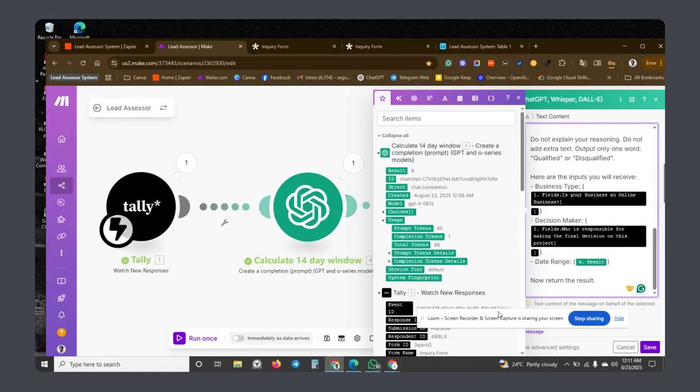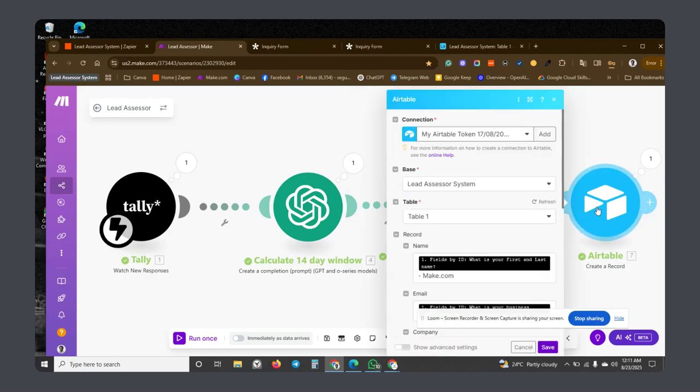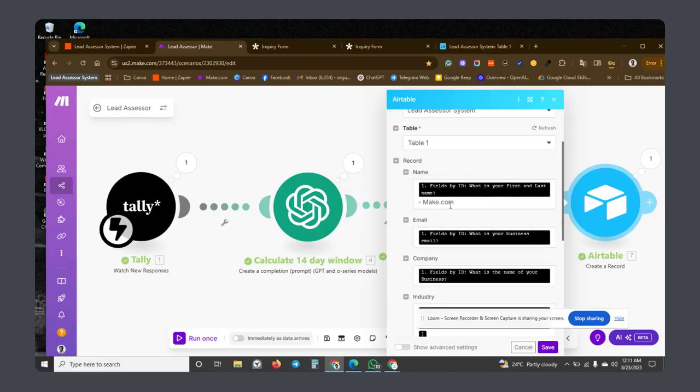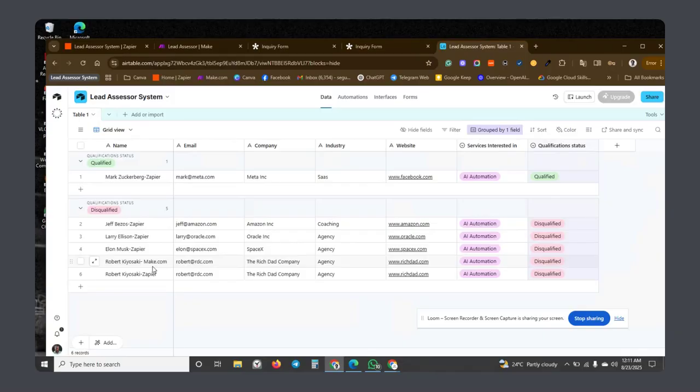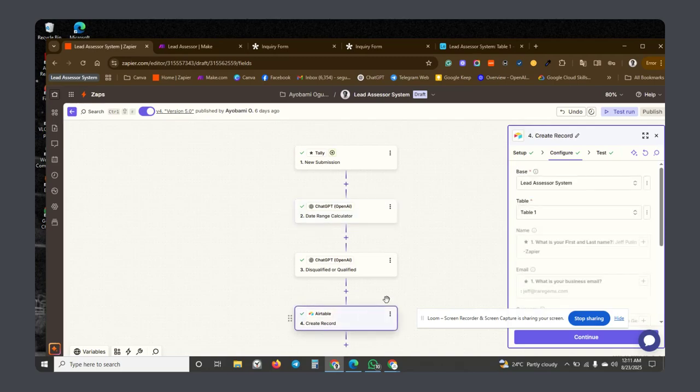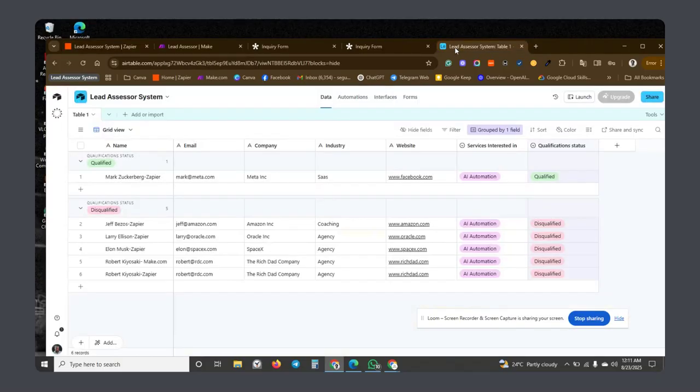After I've done that, I use a create a record module in Airtable. This is where I added the name with a static field text, so it's going to be added to the name. As you can see, it was added to the name, and I did that also in Zapier. If you check the table record in Zapier and look at the name part, you see that I added a hyphen Zapier to distinguish between Make and Zapier.